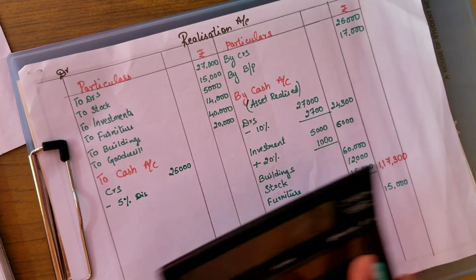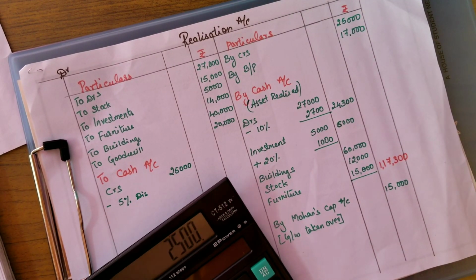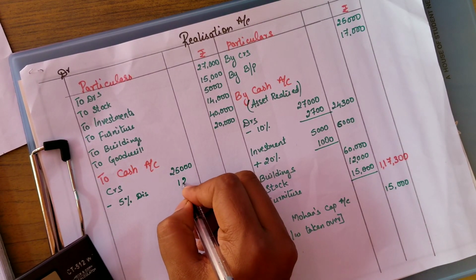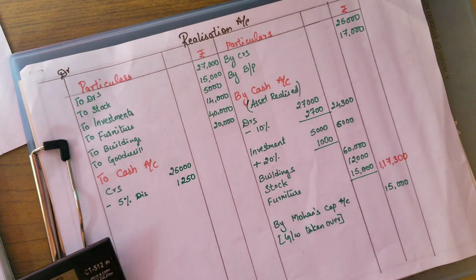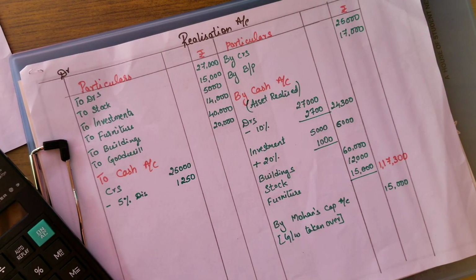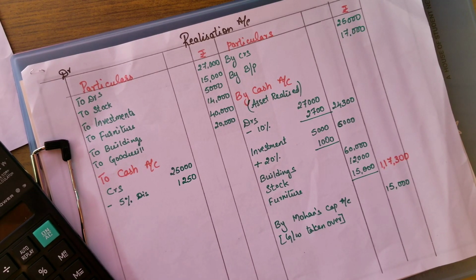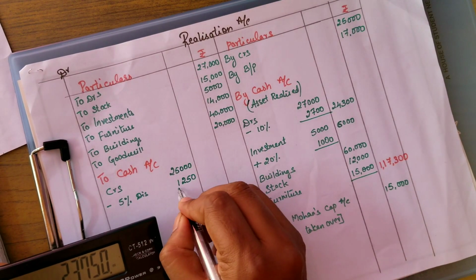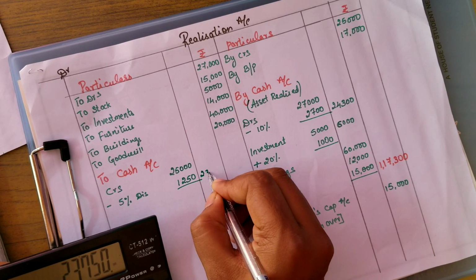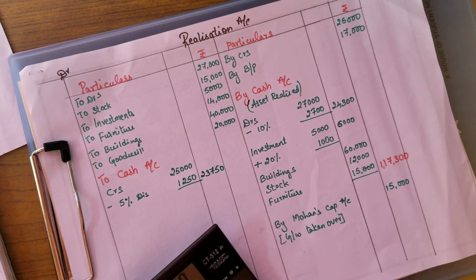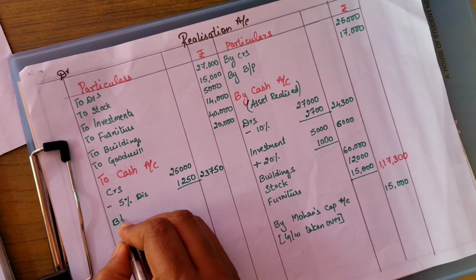Calculate 5% on 25,000, it is 1,250. Now 25,000 minus 1,250 will be 23,750.